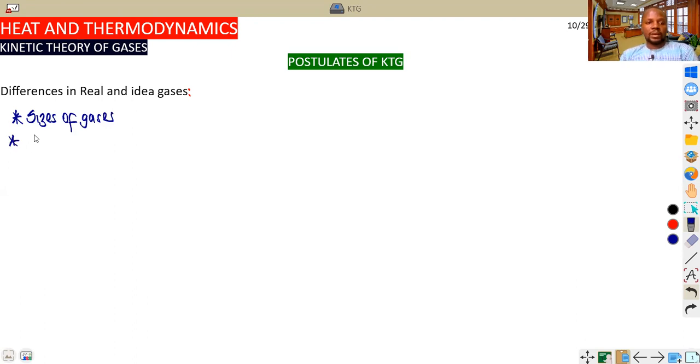The second point we can write is the elastic collision. The third point we can talk about is the potential energy. It's just for you to keep all these 7 postulates at the back of your mind, and the more you keep that in mind, the easier it is. The fourth one is talking about random motion.